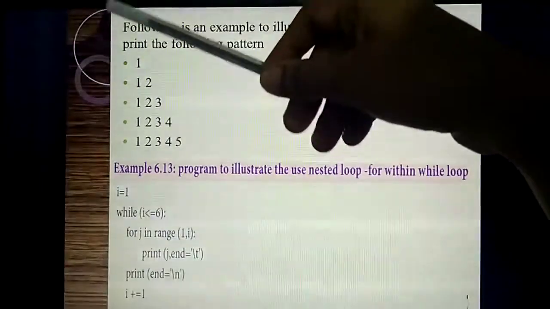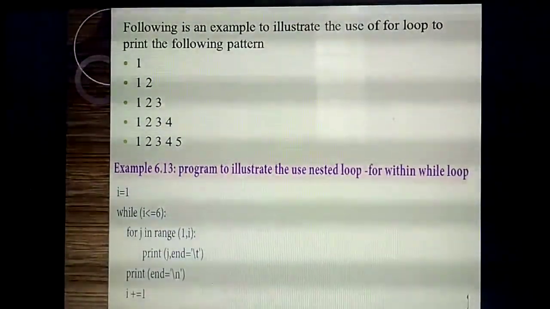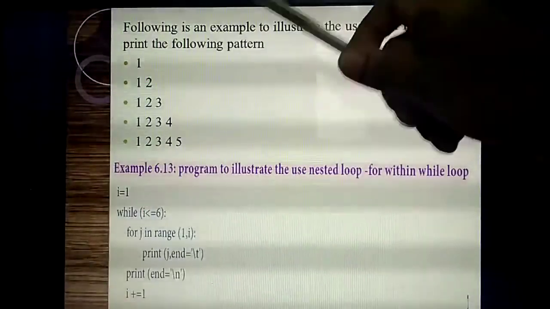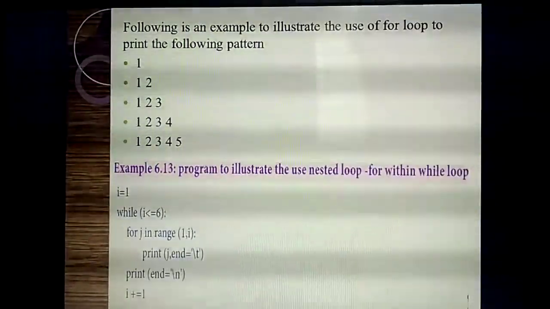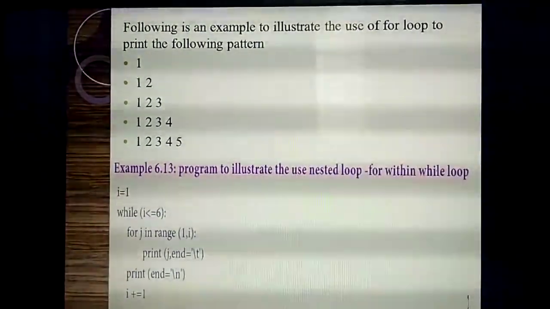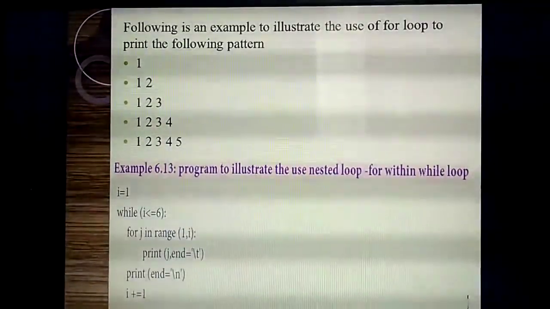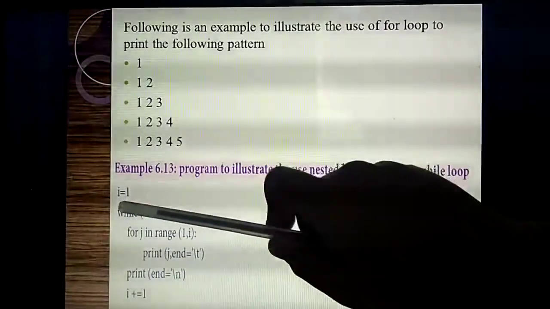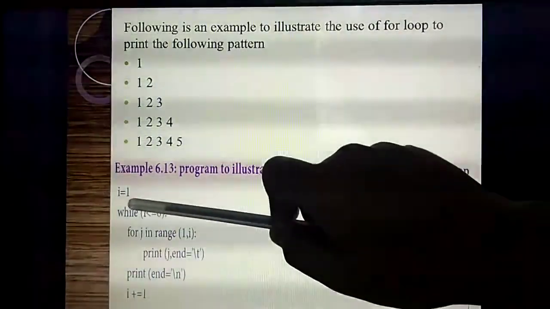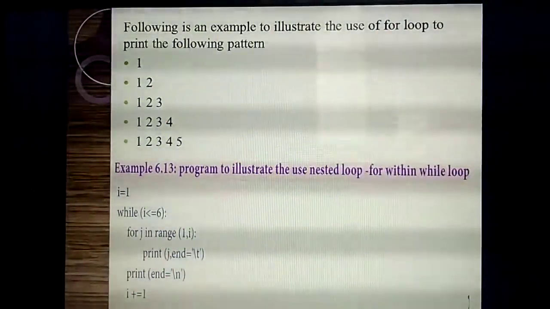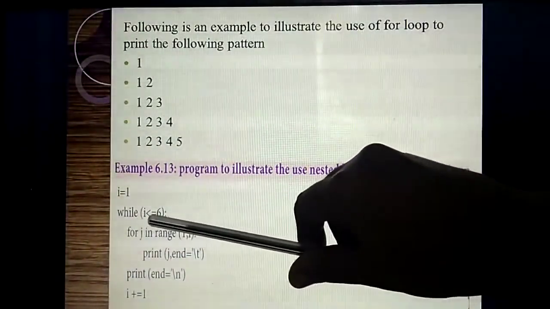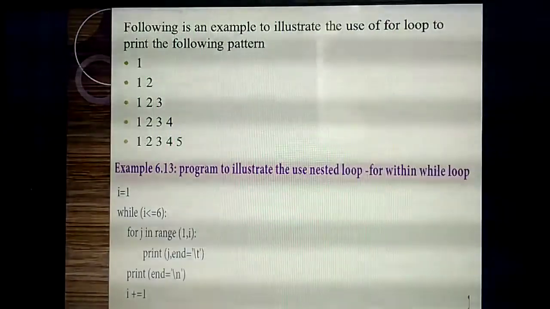What's the starting value? 1. So you need to declare one variable. What variable am I giving? I. The first step is you need to give the starting value. So I equal to 1. Understand? Next, while I less than or equal to 6.